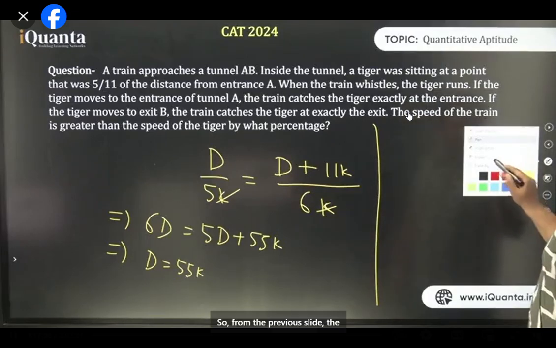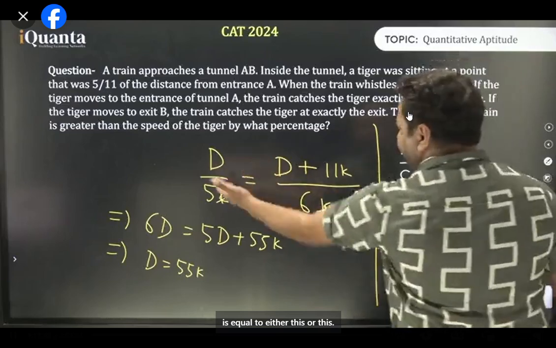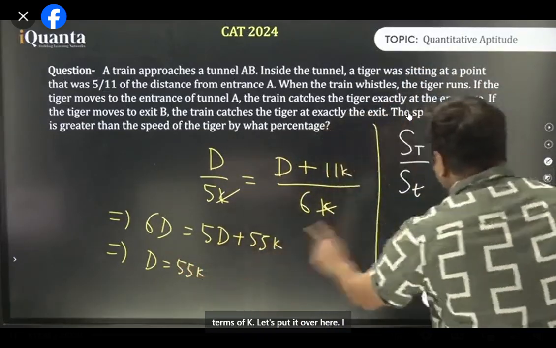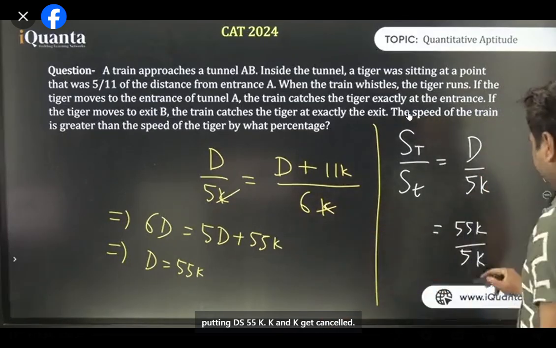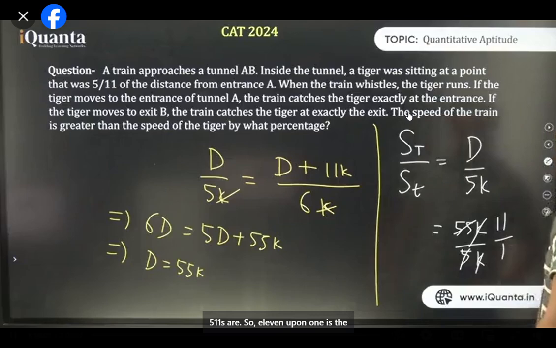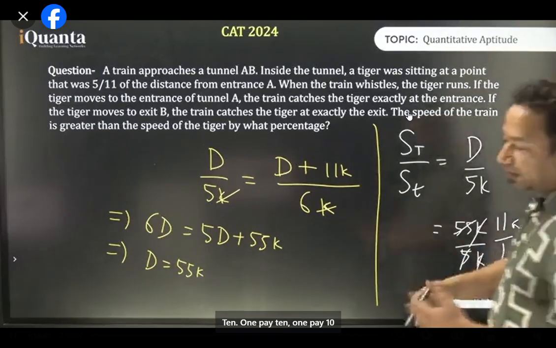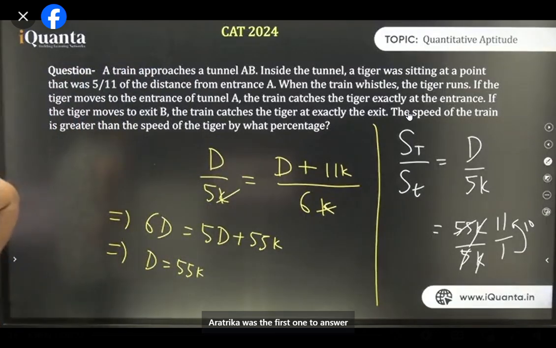So from the previous slide, the speed of train upon the speed of tiger is equal to either this or this. कोई भी ले लो, एक ही बात है. D by 5k. And we have the value of D in terms of k. Let's put it over here. I get 55k upon 5k. Right? Putting D as 55k. K and k get cancelled. 5 11s are 55. So 11 upon 1 is the ratio. How much greater is it? 10. 1 पे 10, 1 पे 10 का difference. So 10 is what percentage of 1? It's 1000%. Aratrika was the first one to answer. Aratrika, well done. I am very happy to see that. The answer is 1000%.